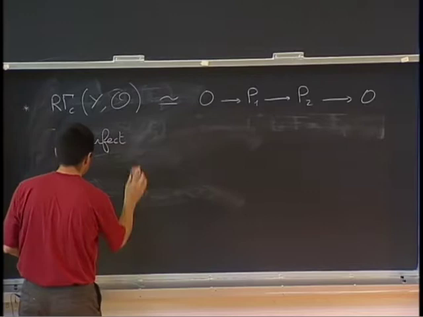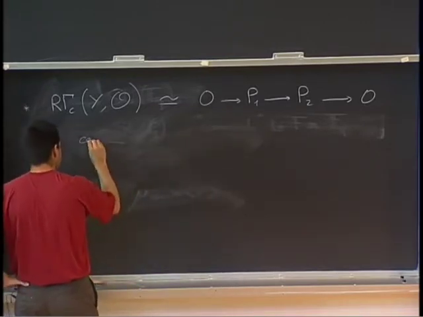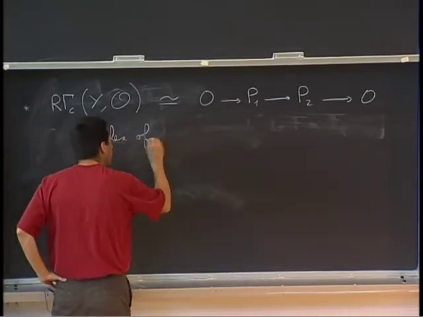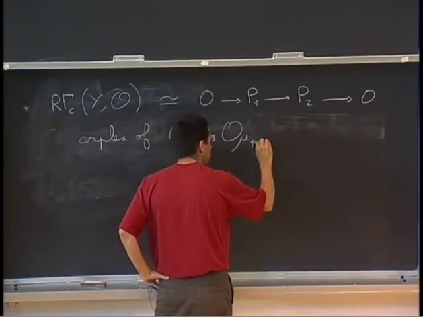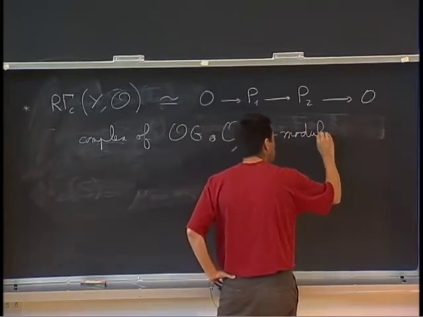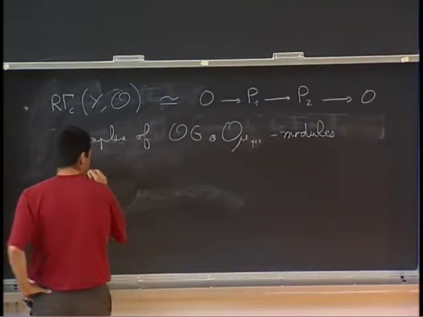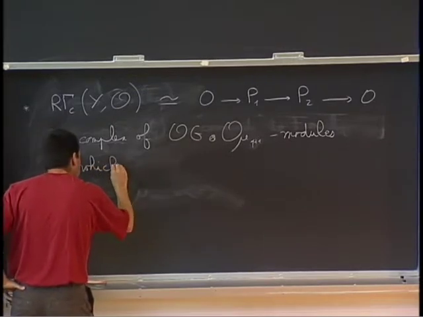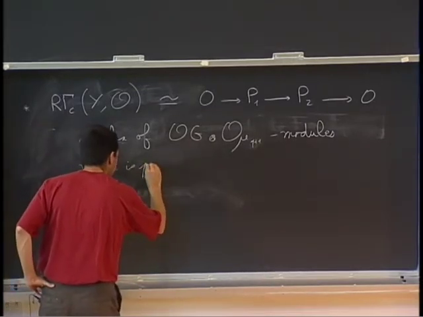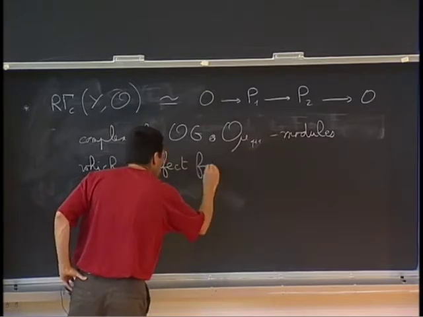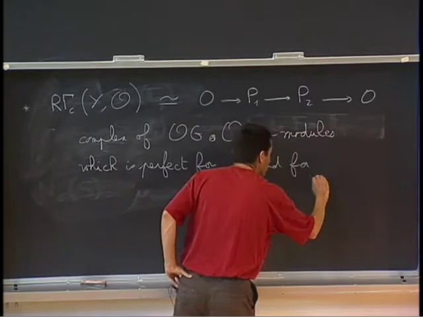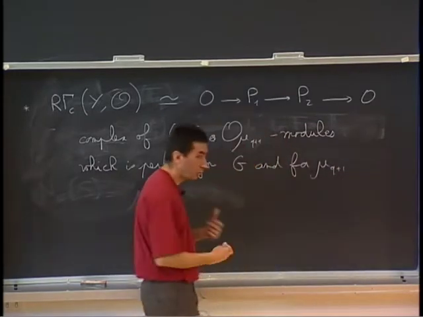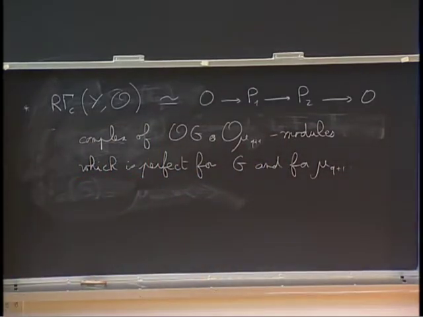Well, this is a complex of OG O mu k plus 1 modules, which is perfect for G and for mu k plus 1, but not for the product, again, I say. Okay? Well, so that's the first thing.